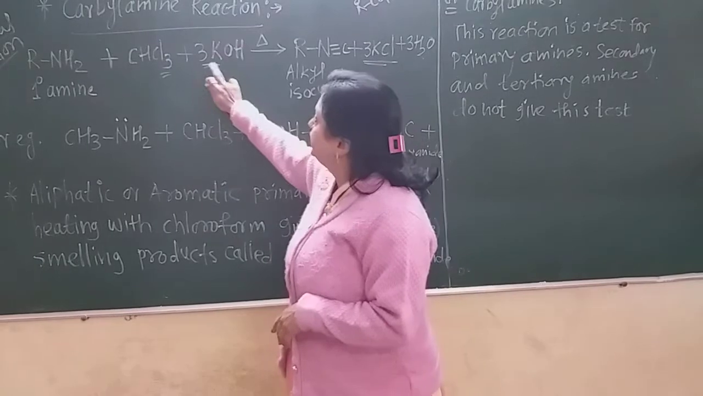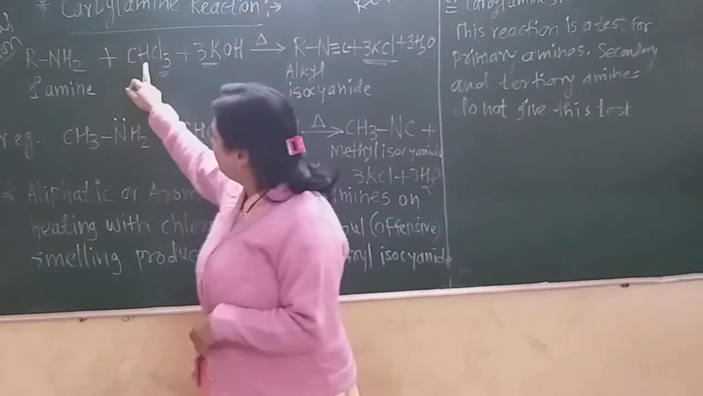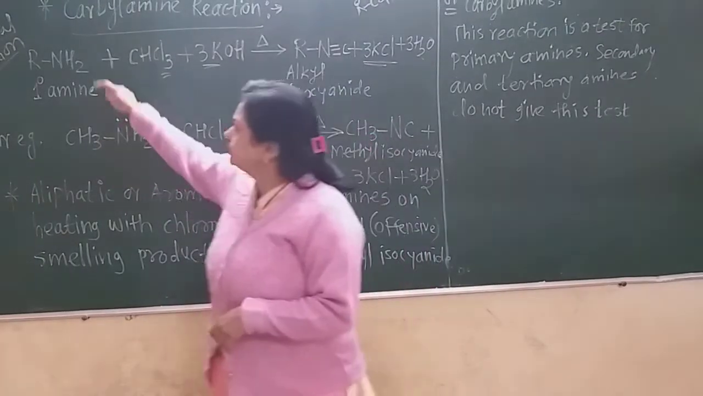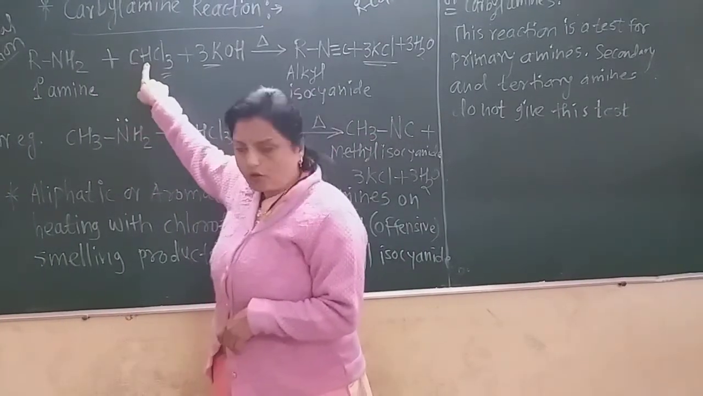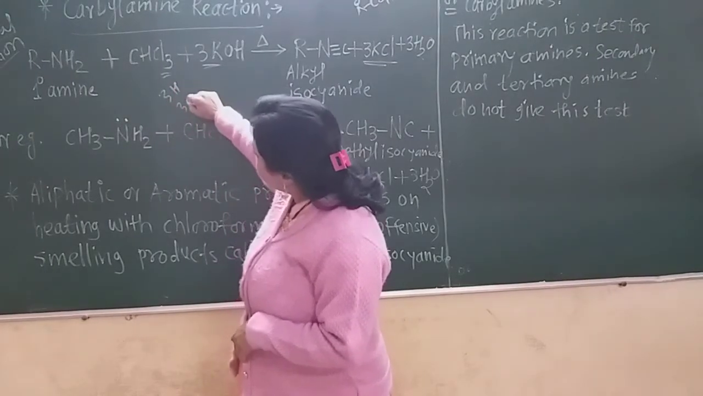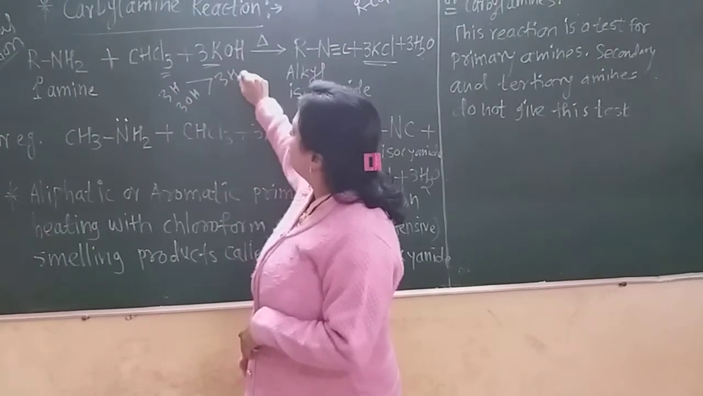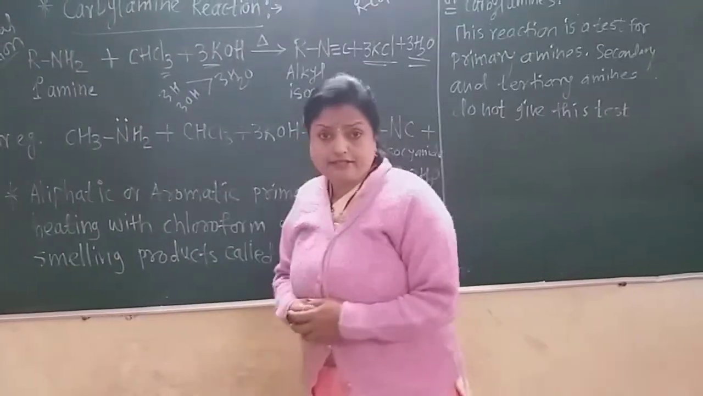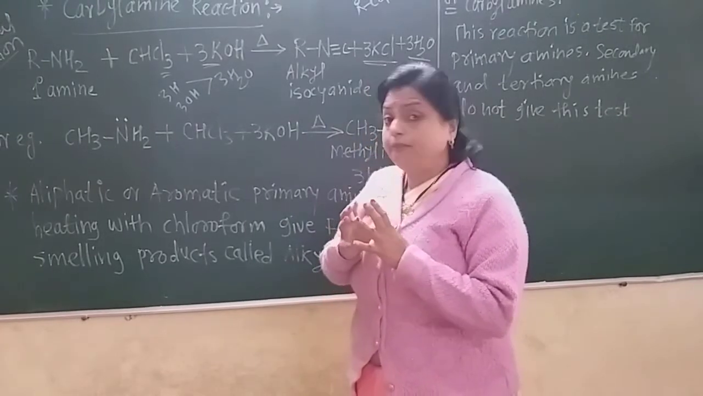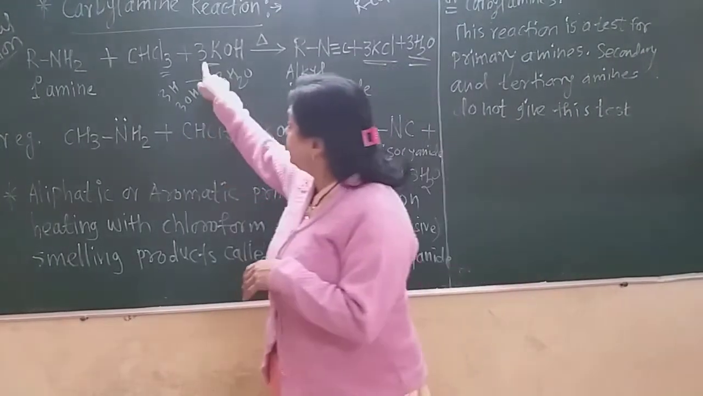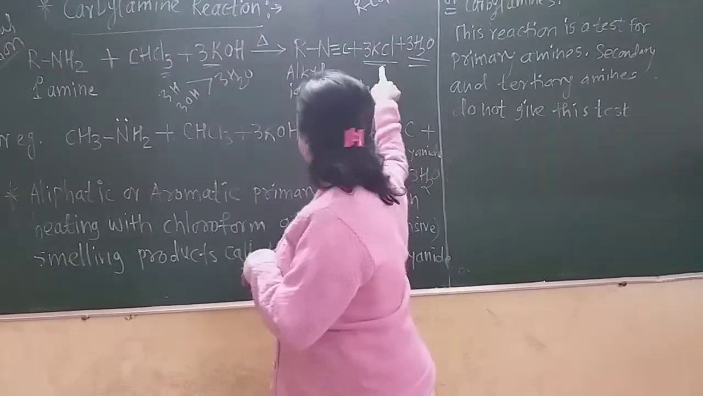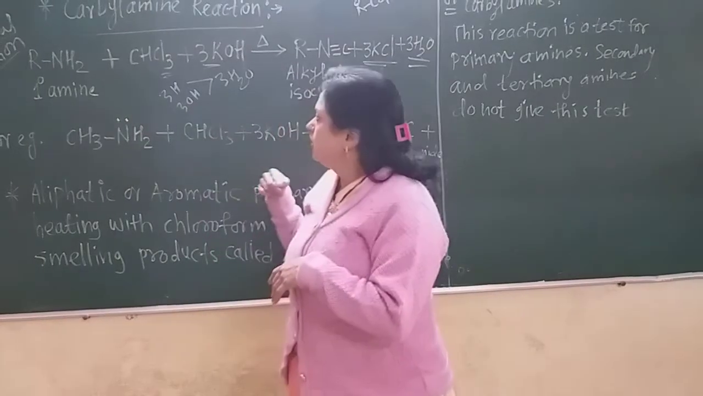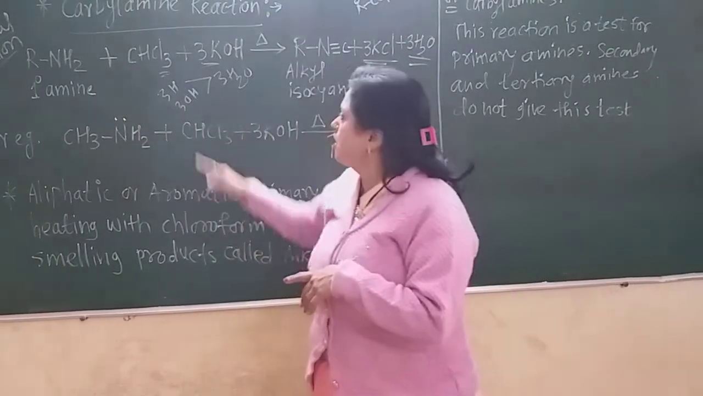Now there are 3 OH molecules and 3 hydrogens from the 2 of the primary amine, 1 of the chloroform. 3H and 3OH form what? 3H2O. That is also the byproduct. There is no mechanism, only remember that balancing is there. This thrice K and thrice Cl form thrice KCl, and 3OH with all the hydrogens of the amine and the chloroform form the water molecules.